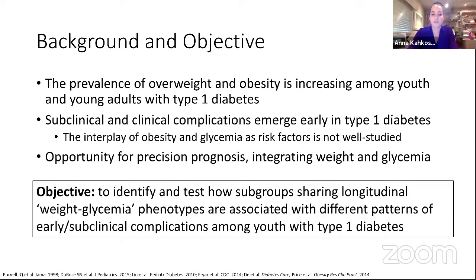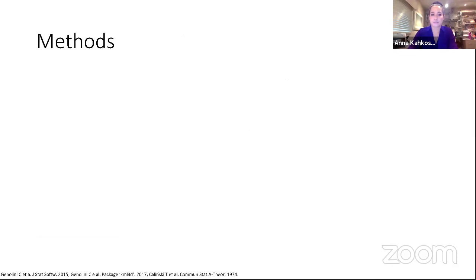Our objective was to first identify these subgroups sharing similar patterns in weight and glycemia, which I'm calling longitudinal weight glycemia phenotypes, and then testing how those subgroups are associated with the emergence of different early and subclinical diabetes complications.